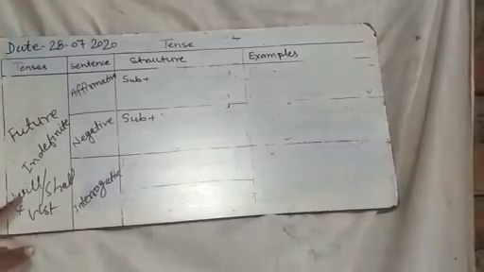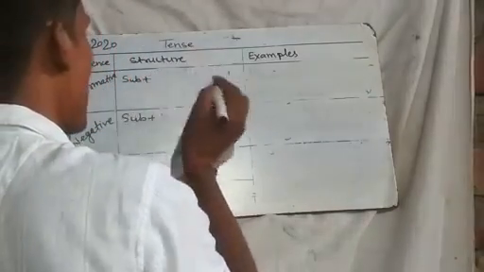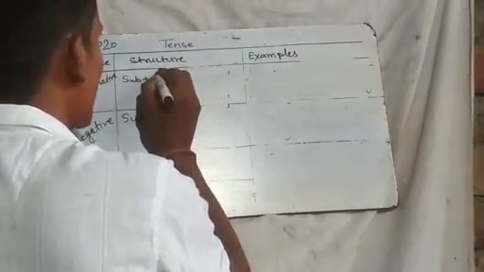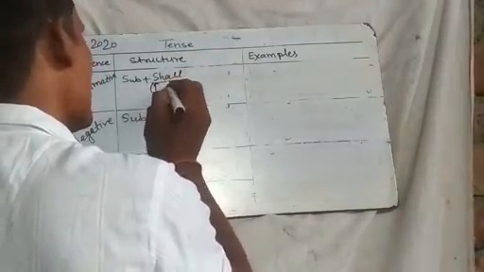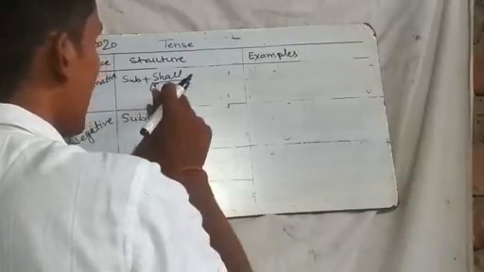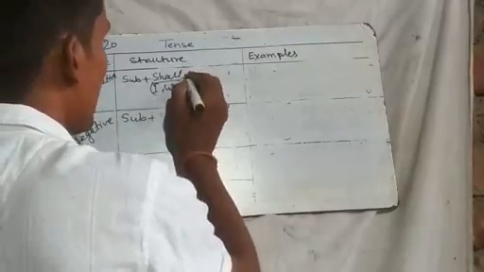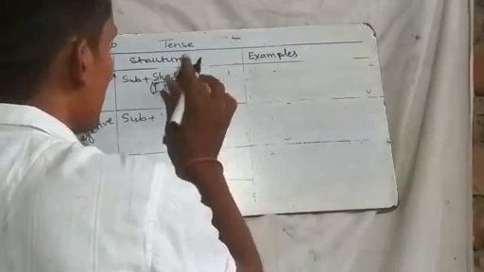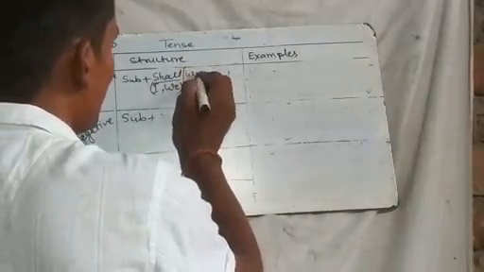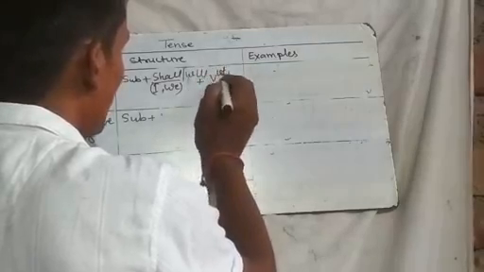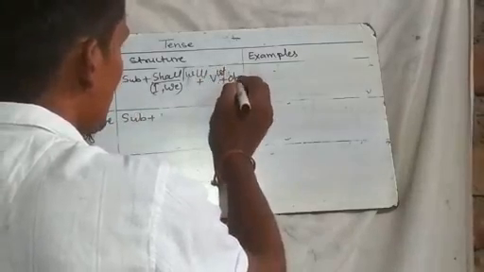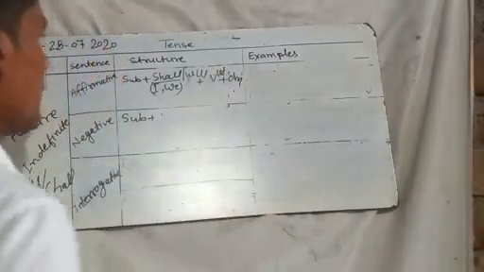In future tense we use shall with first person subjects, I and we. Okay, with I and we use shall. With other subjects we use will. After that, the first form of the main verb, then object. Okay, at last a full stop.